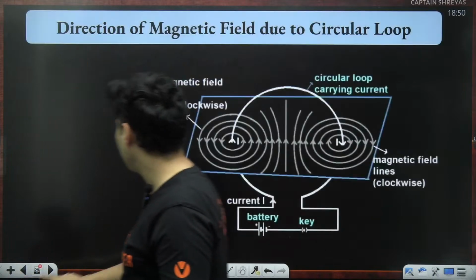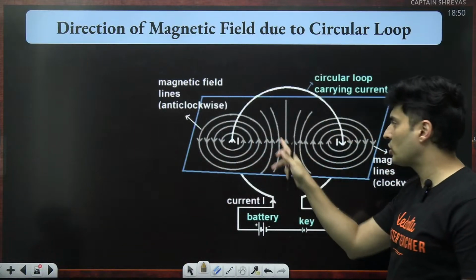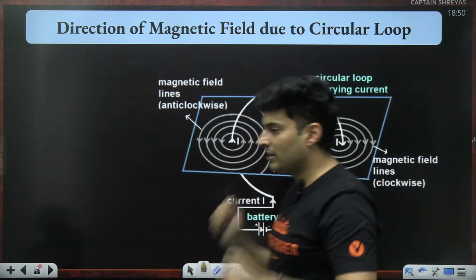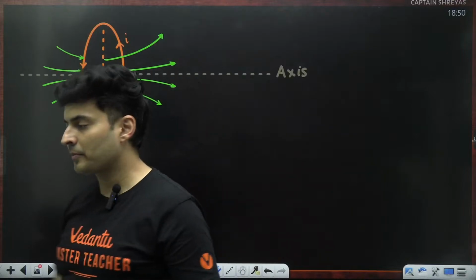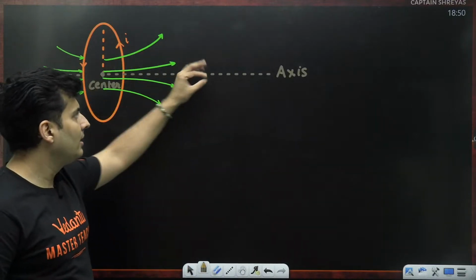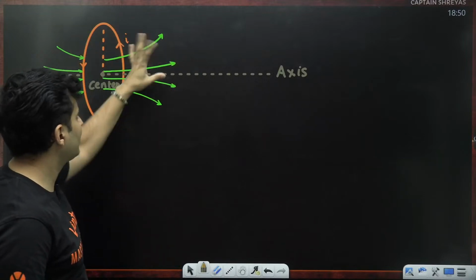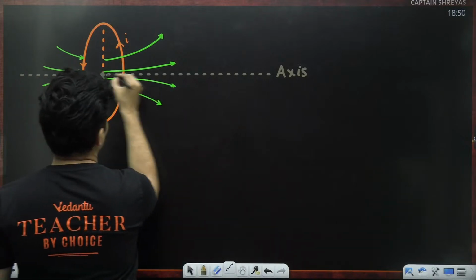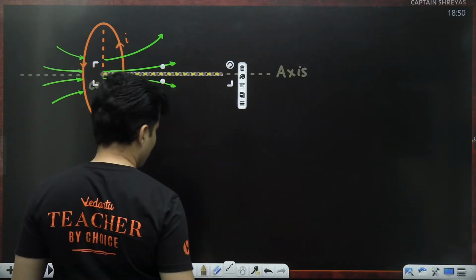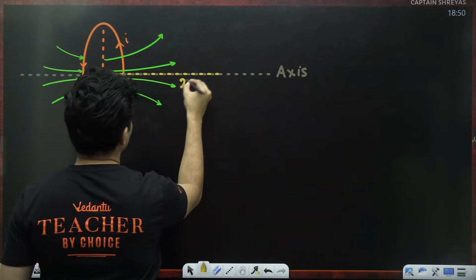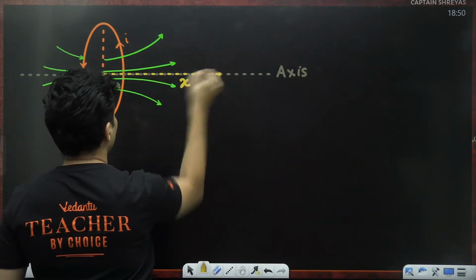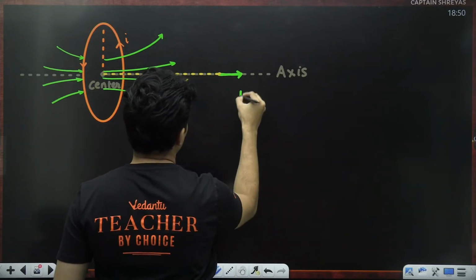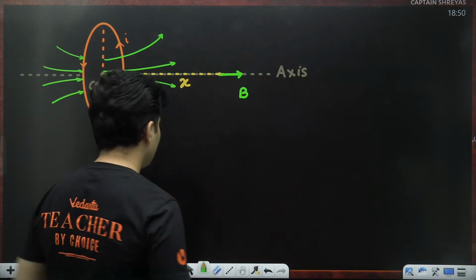Is that clear? Even this diagram tells you the same thing. Look at it. It is very strong over here, but as you go far away on the axis, the field lines diverge and hence it should become a little bit weaker. So I am interested in a general location. What's the magnetic field at a general location? Let's say I am somewhere over here. This is the point. It has some x coordinate. Can you tell me what is the magnetic field at this particular point in general?